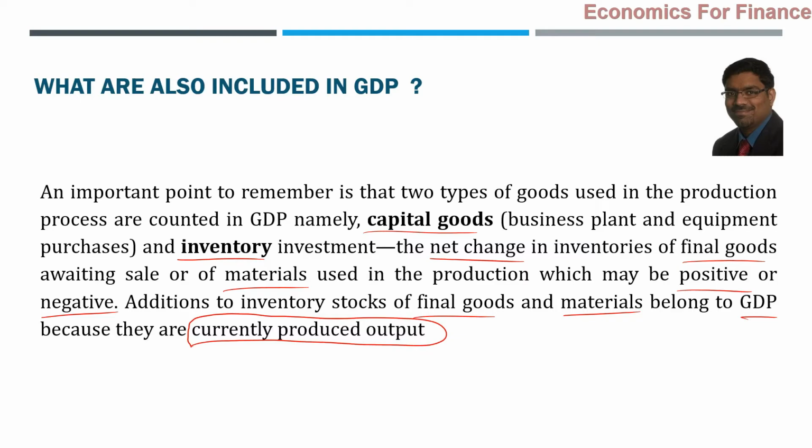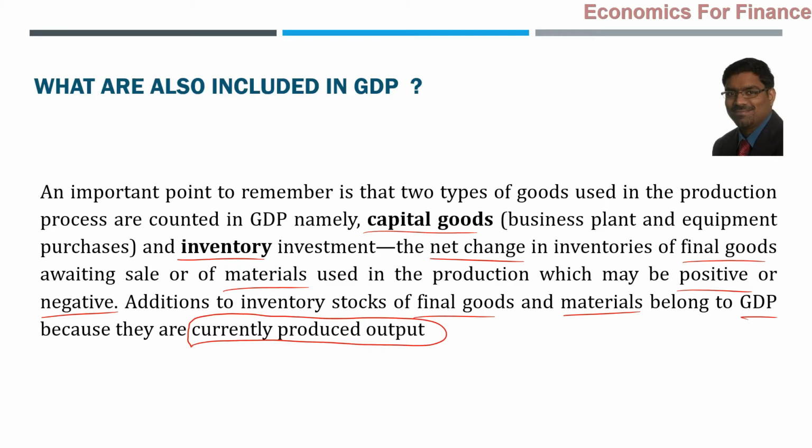Additional investment in the inventory has to be included. Of course, if that figure is minus, then it will be minus. As plus or minus, it could be positive also, negative also. That is inventory investment, one part of it. Capital goods is another scenario, which is a tricky scenario. They should be also included.